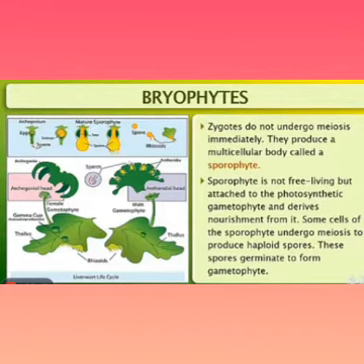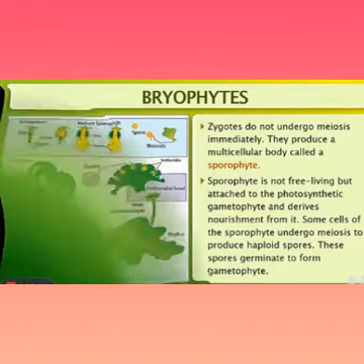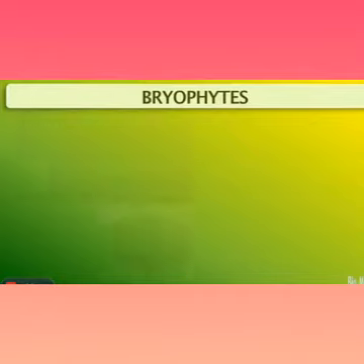These spores germinate to form the gametophyte. So in this process water is needed. Why? Because the male gametes need it for swimming.